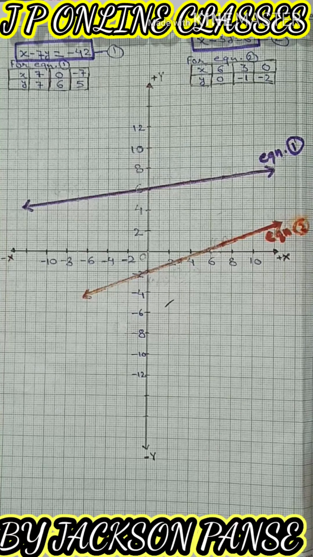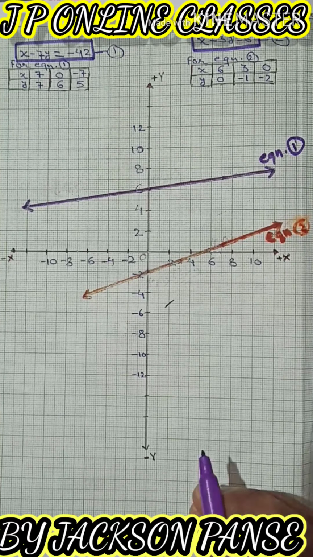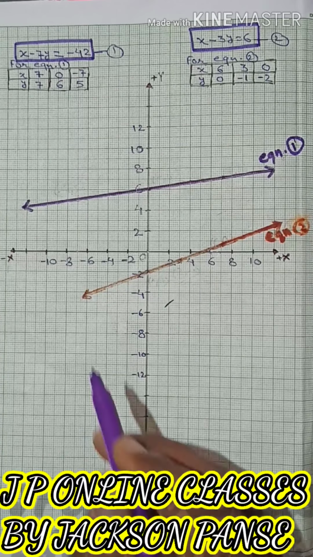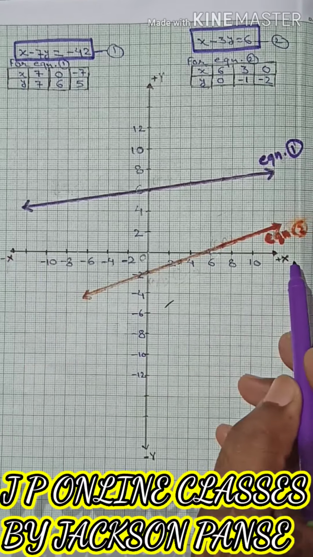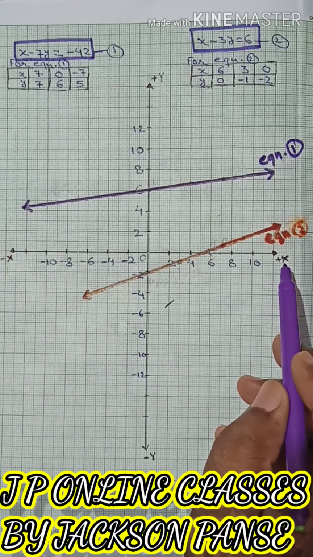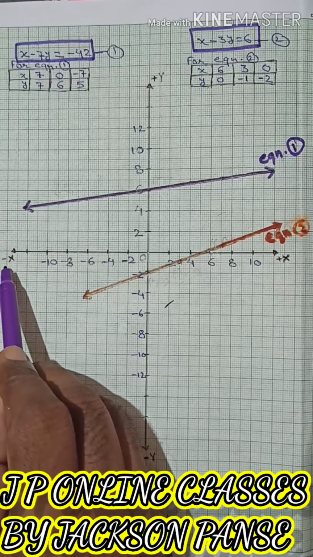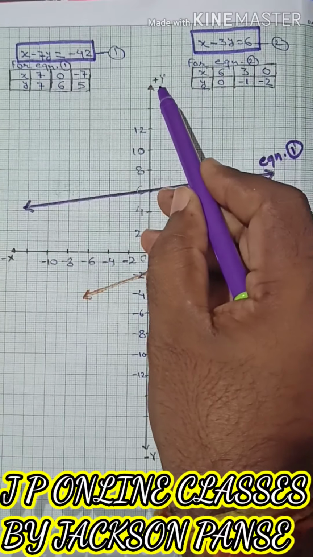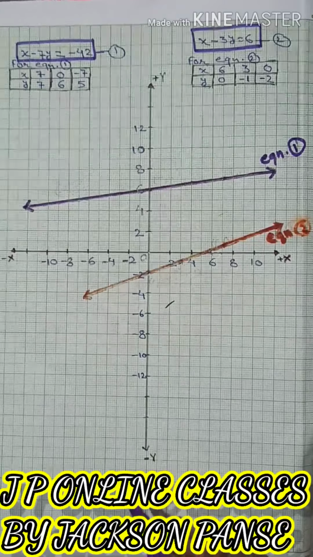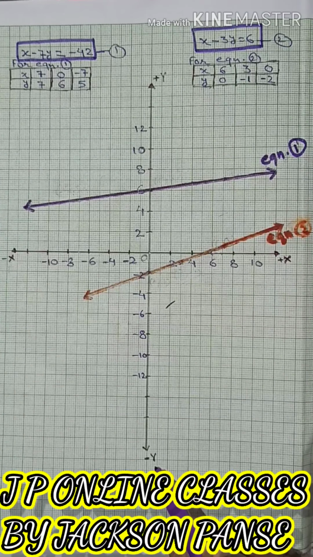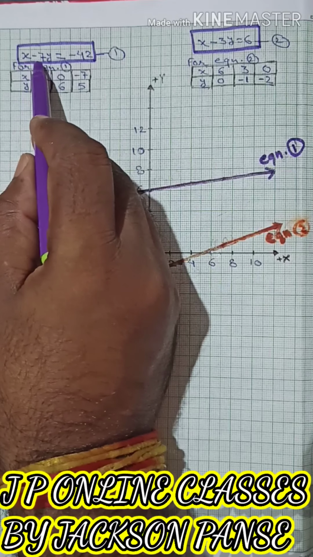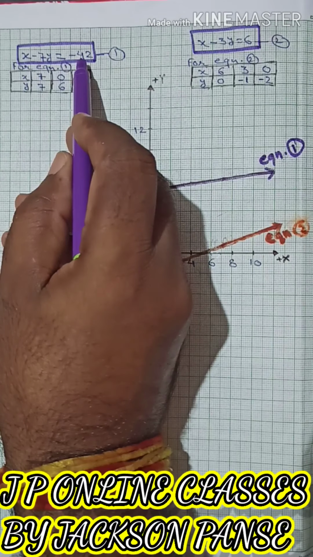For this we require one graph paper, and first of all we will draw the xy plane. As we know, on the x-axis on the right side we will take plus x, and on the left side we will take minus x, and on the y-axis on the upper side we will take plus y, and downward we will take minus y. Children, this is our first equation, x minus 7y equal minus 42.